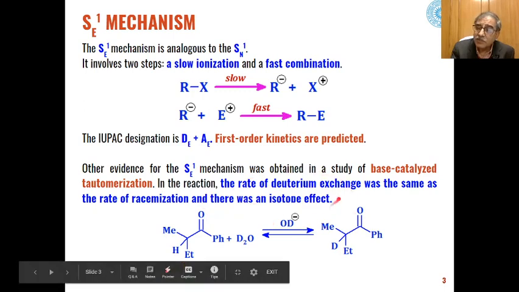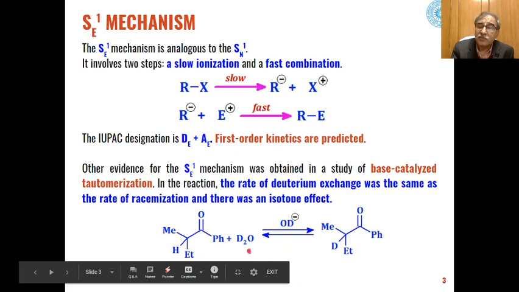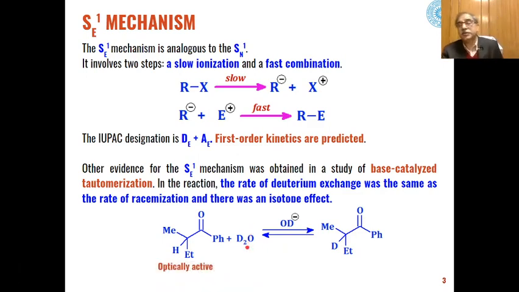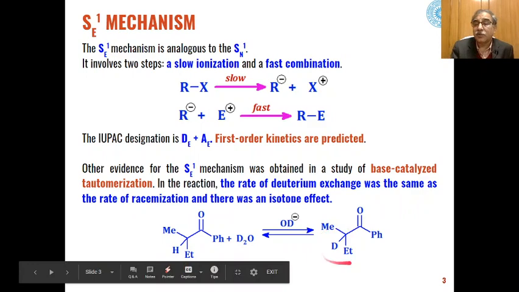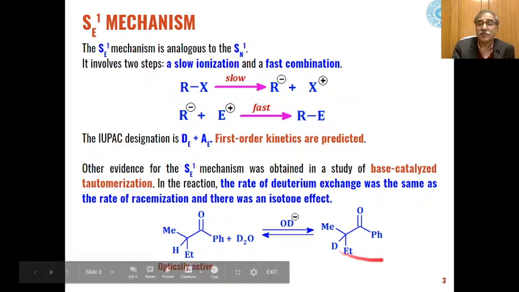So that means there is an isotopic effect, and because of this racemization, it is proved that this type of species is formed during the reaction, which can combine with the electrophile from the deuterium, and deuteration will also take place due to racemization. So this is direct evidence for this mechanism, that it takes place in these two steps.